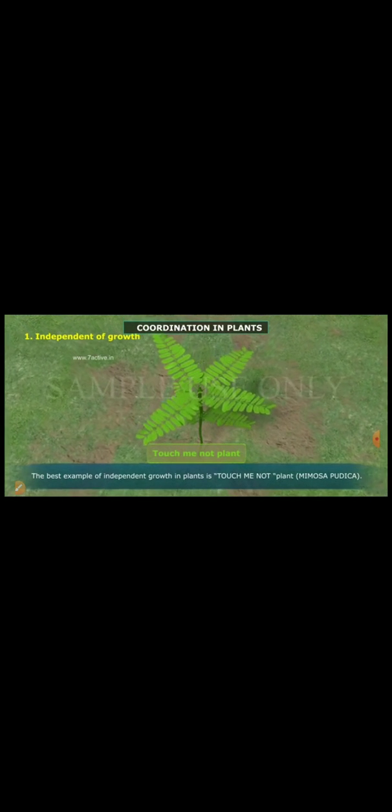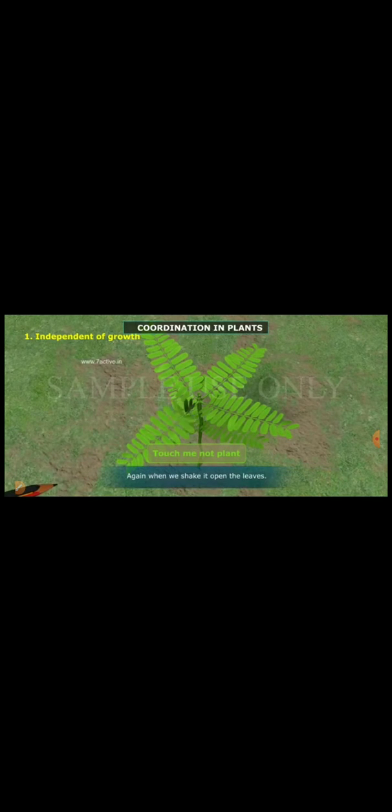The best example of independent growth in plants is touch me not plant, Mimosa pudica. It is a sensitive plant. When we touch the leaves of the plant, immediately it shrinks and folds the leaves. Again, when we shake, it opens the leaves. In this type of movements or coordination, no growth is involved. It is actually a quick response to stimuli where the leaves move in response to touch. If we observe, the point where we touch is different from the point where movement happens.